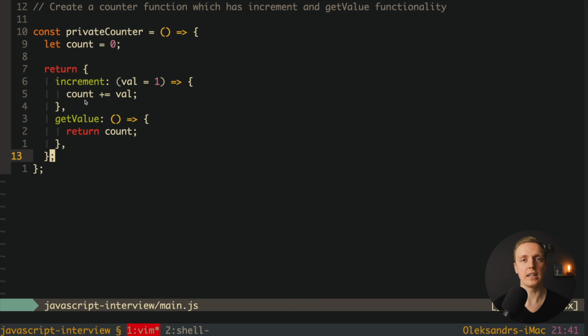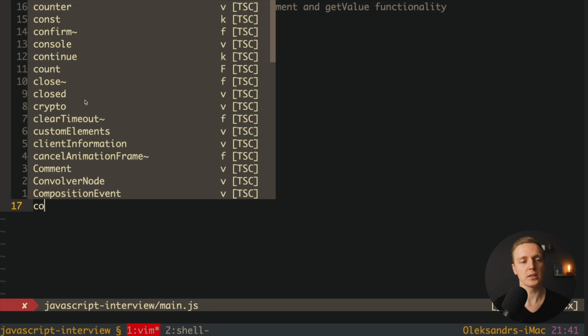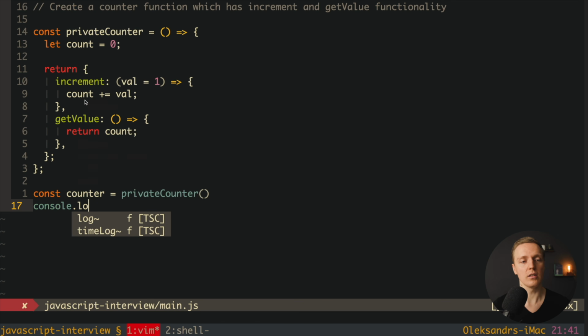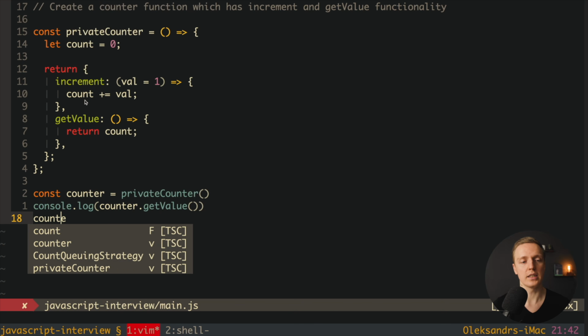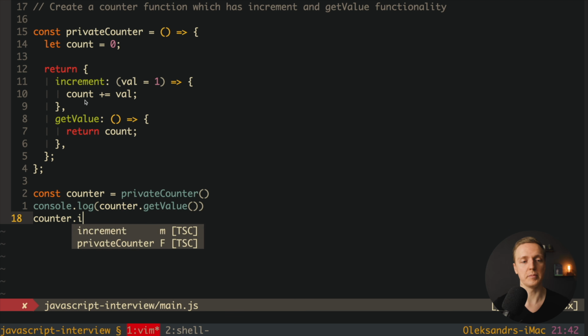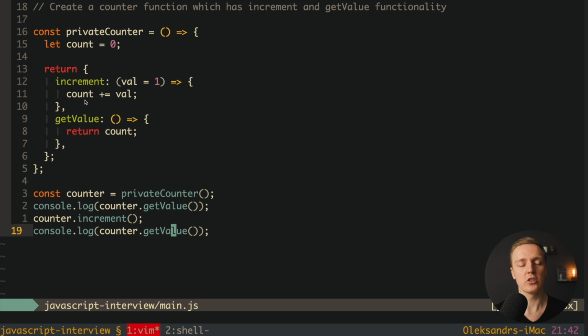This is what is available inside this function after we are calling it. Let's check this out. Let's create here our counter, and we're calling here our private counter function. And actually what I want to do here, I want to console log first of all our counter dot getValue. This is our method to get our counter. And secondly, we want to call counter dot increment to increment our value, and then counter once again to check the value once again. Let's check if it's working.